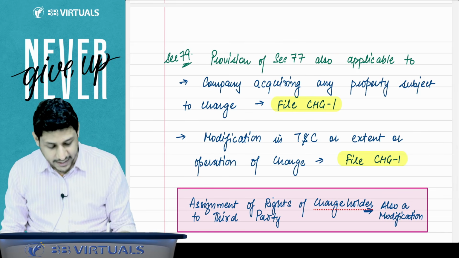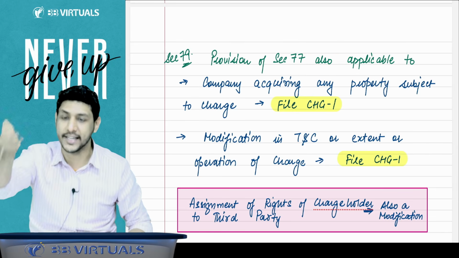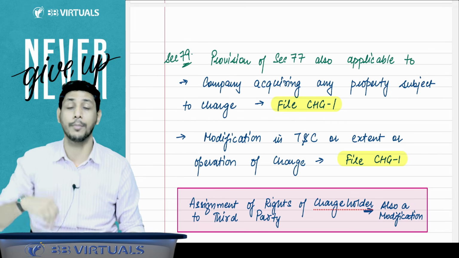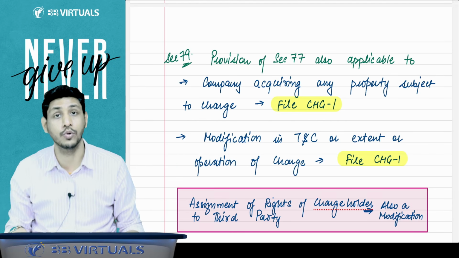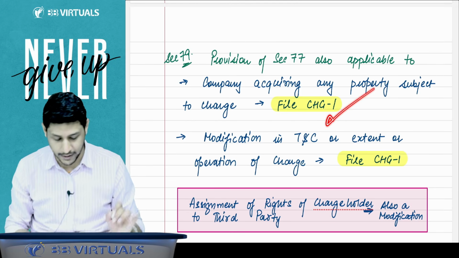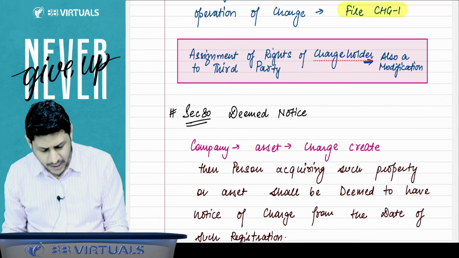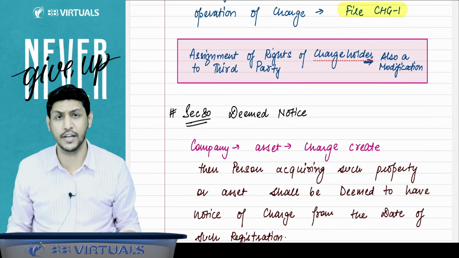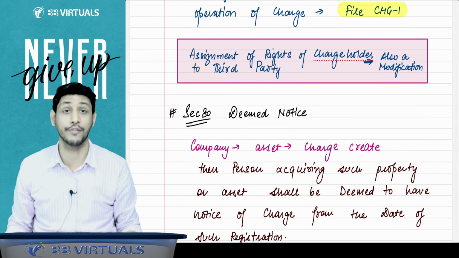So section 77 says that when you create a charge, you have to file CHG1. But section 79 says that if you acquire a property which is subject to charge, and if you do the modification, in both cases you have to file the CHG1. And if you assign the rights of the charge holder to some third party, that is also considered a modification. In that case also CHG1 is to be filed.